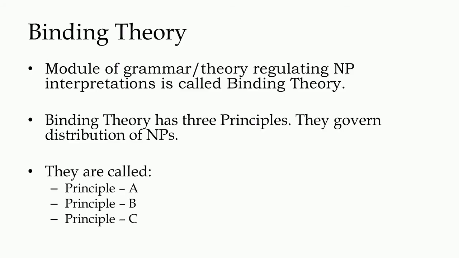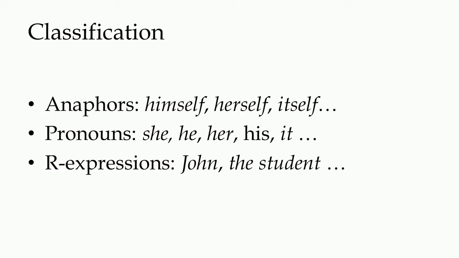For the purpose of convenience, these are called principle A, principle B and principle C, where A, B and C are simply labels, and principle A governs anaphors, principle B governs pronouns and principle C talks about R expressions. So, that is the relationship between the classification of these elements and the theory and its components.